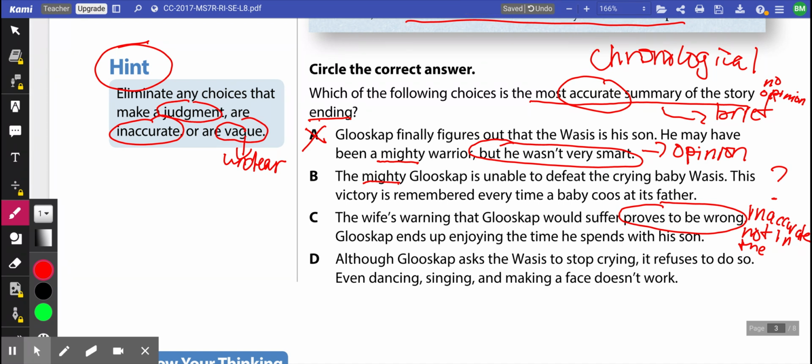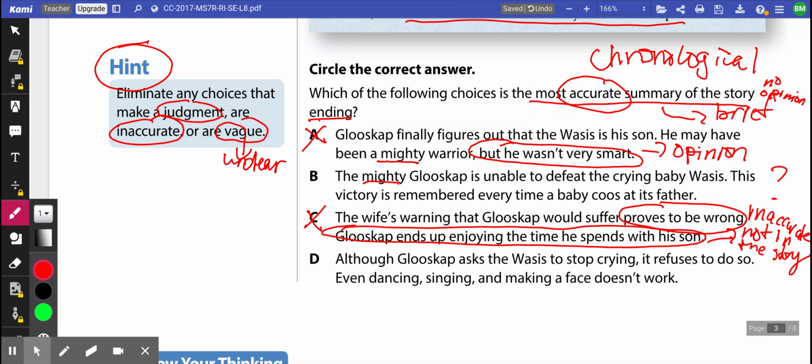And also, this right here, that Gloosclap ends up enjoying the time he spends with his son. Well, that is inaccurate. It is not in the story either. It never actually tells us that. We're making a judgment that is not right. So C cannot be the answer.